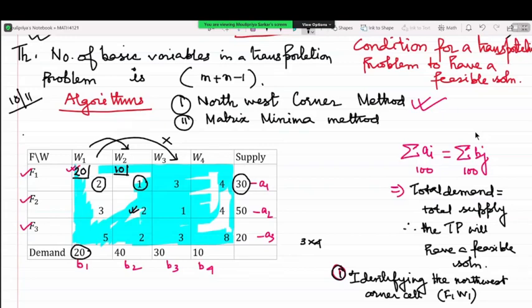What we find is W2 still has a demand of 30 more units. So where would I put that demand? I will move to the next northwest corner cell, column-wise, which means that 30 will be allocated to this particular cell.